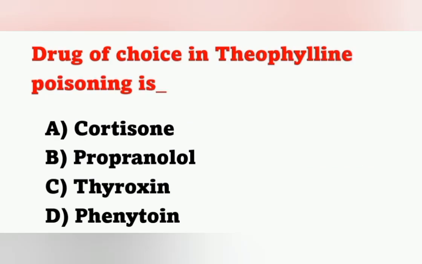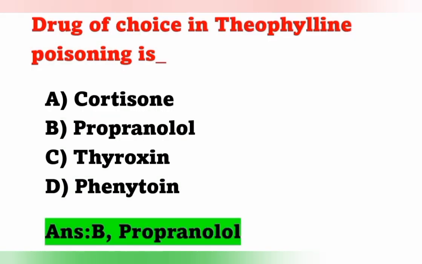Drug of choice in theophylline poisoning is. Options: option A cortisone, option B propranolol, option C thyroxine, option D phenytoin. The drug of choice in theophylline poisoning is propranolol. Option B is the correct answer. Move on to the next question.